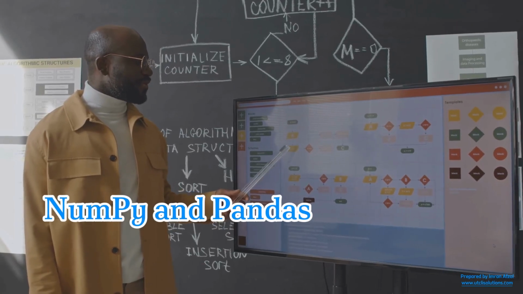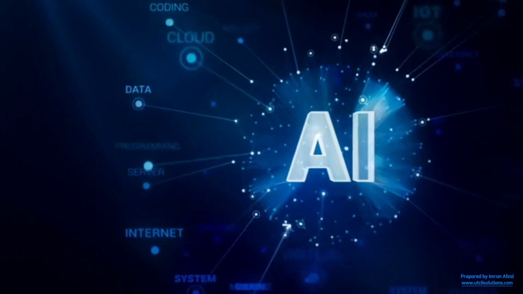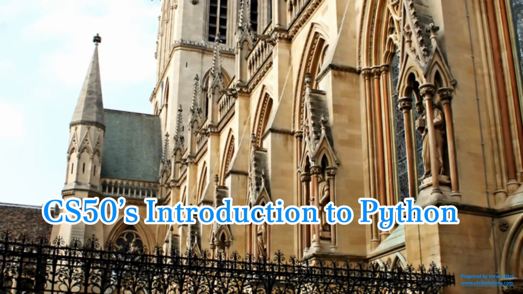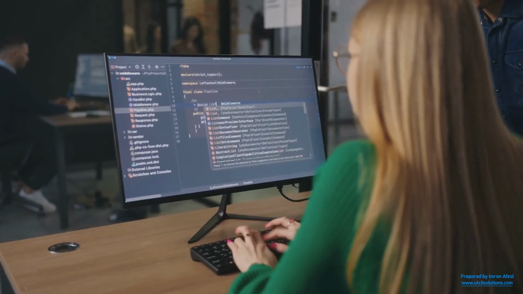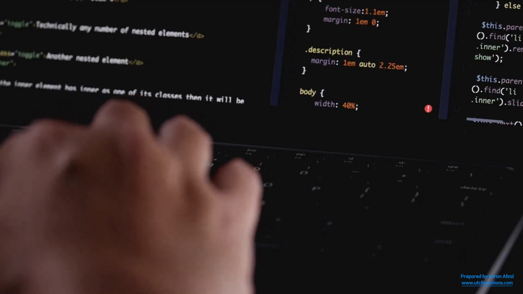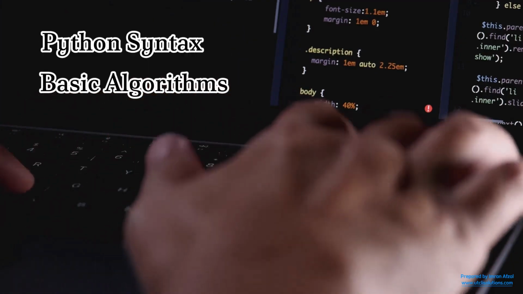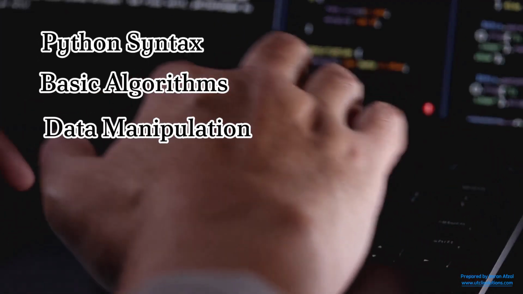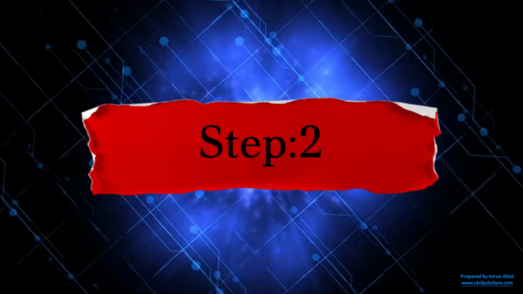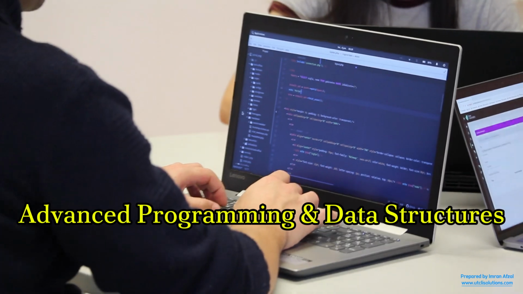Learn NumPy and Pandas. These libraries handle large data sets, which is crucial in AI. How to learn this? Take CS50 Introduction to Python by Harvard. Practice coding on LeetCode and HackerRank for problem solving. By the end of week 4, you should be comfortable with Python syntax, basic algorithms, and data manipulation using Pandas and NumPy.